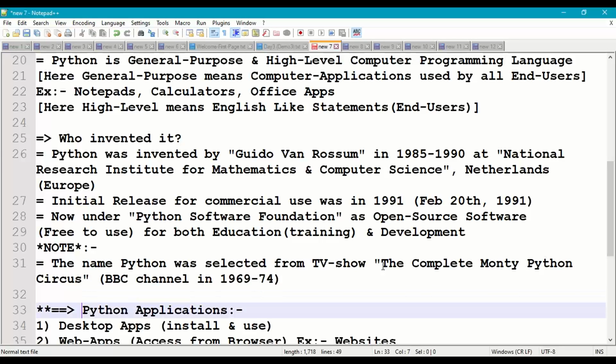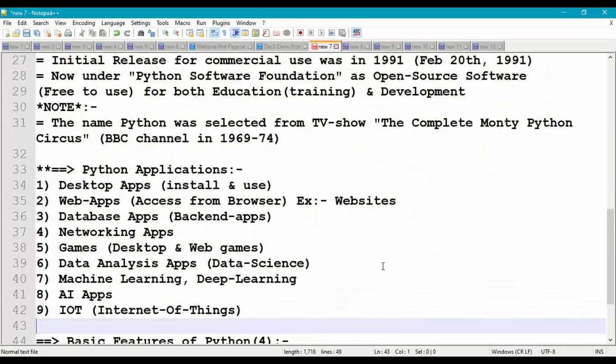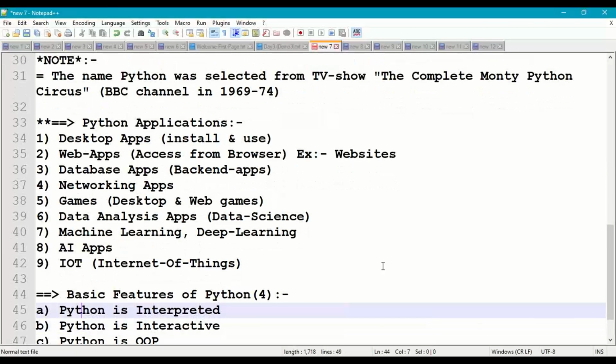Now coming to the different applications in computer which we can develop using Python. Using Python we can develop almost all the computer applications which are used by end users of a computer. Notably we'll discuss some 9 to 10 different types of computer applications which can be developed using Python programming.